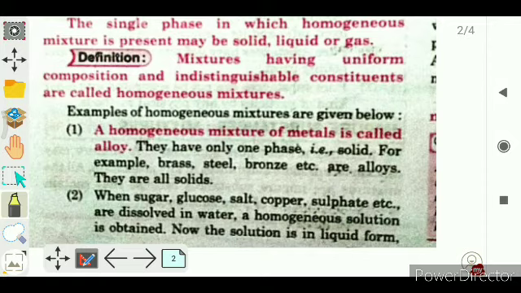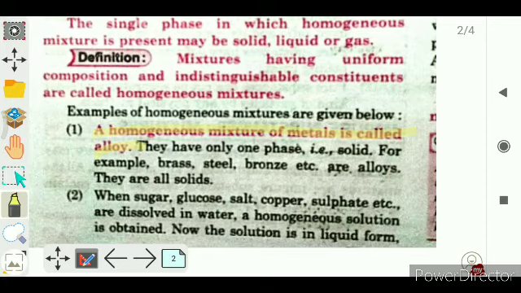Examples. If someone asks what do you mean, give an example of a homogeneous mixture, then you can simply say alloys. So here you should know what alloys are. A homogeneous mixture of metals is called an alloy. This is a good definition.